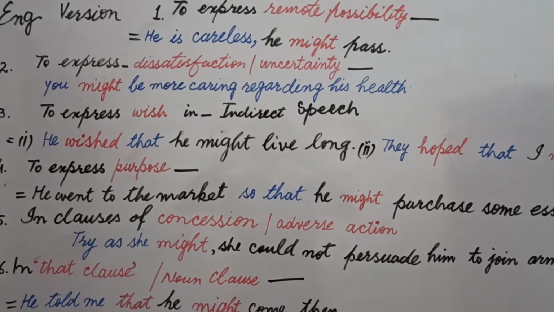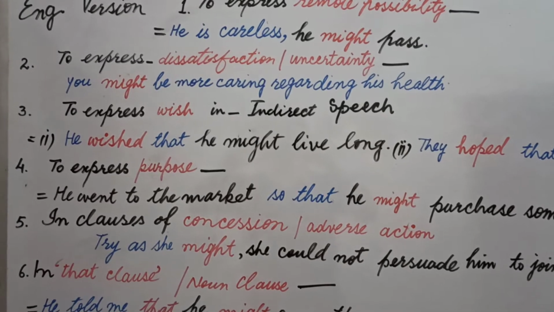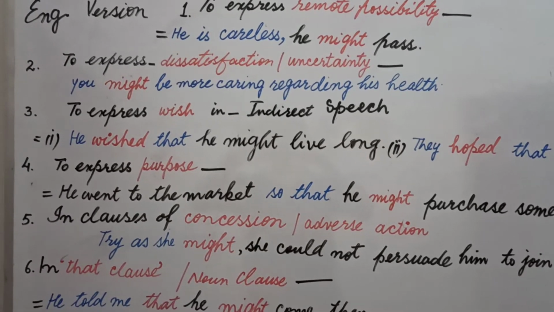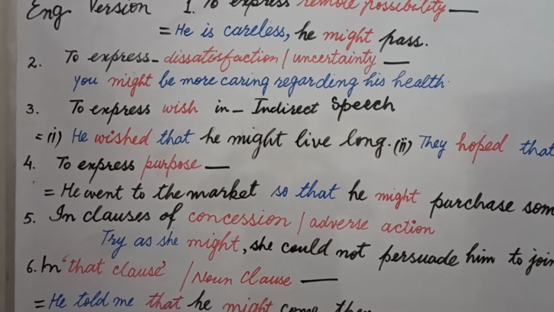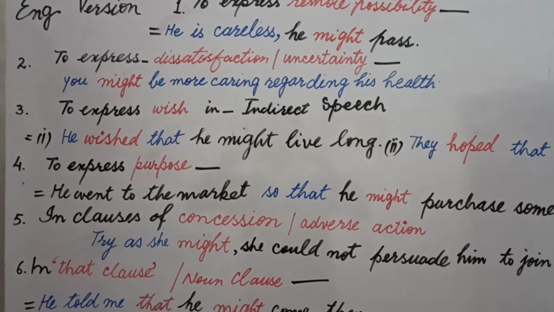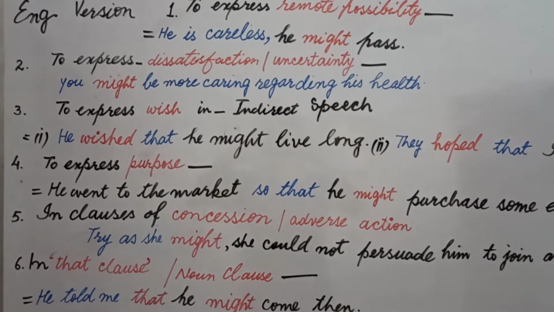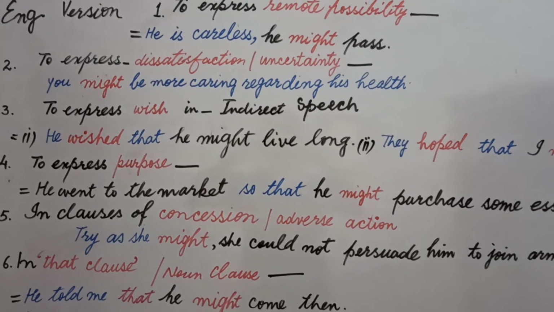It means the speaker's opinion is you are not proper to care somebody. So here might shows disapproval, dissatisfaction, less chances. That's why our sentence is you might be more caring regarding his health.